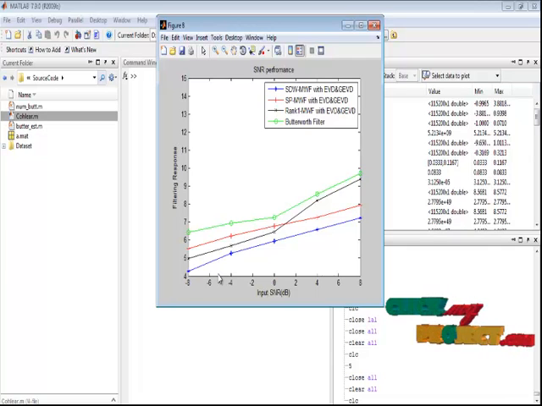The simulated result can be compared with the existing system. The noise can be reduced as much as possible.